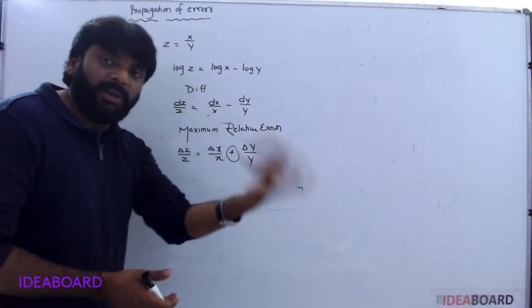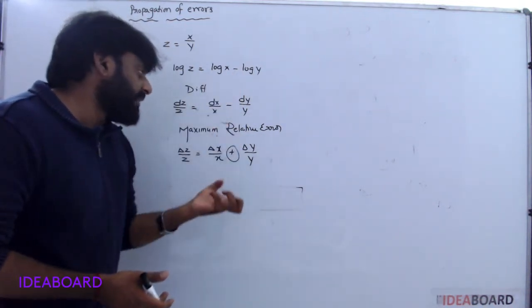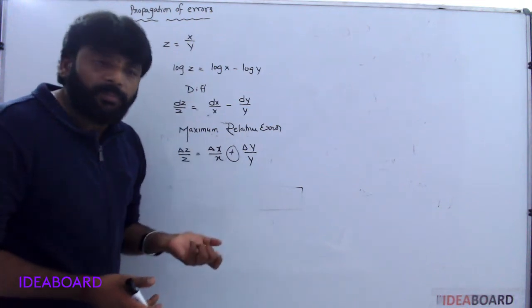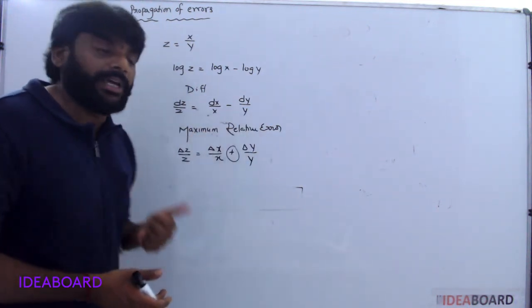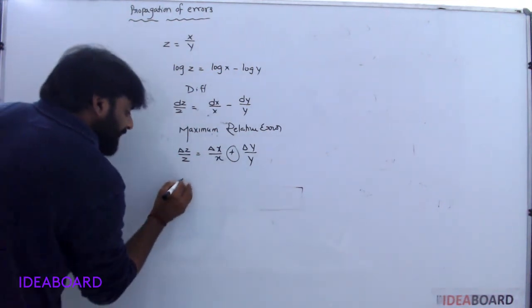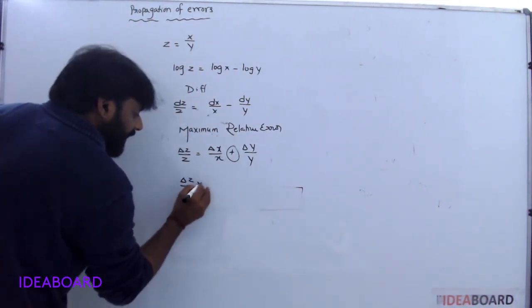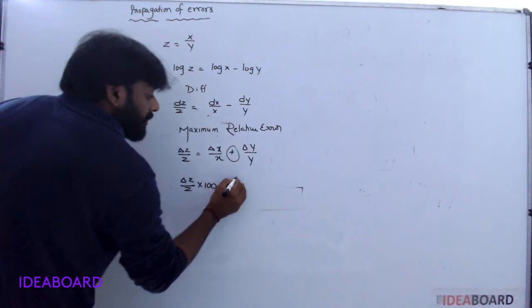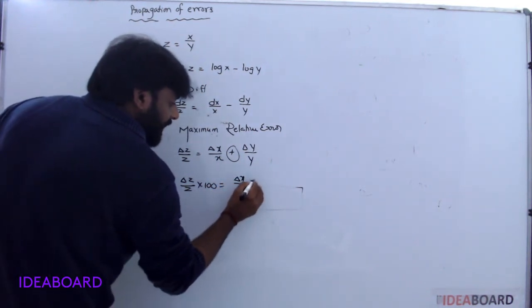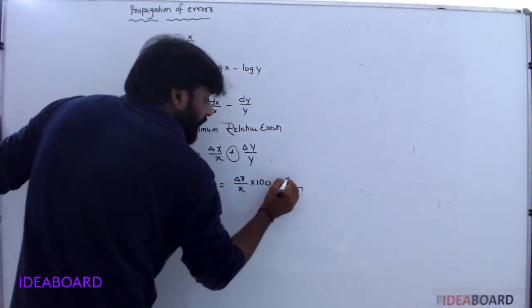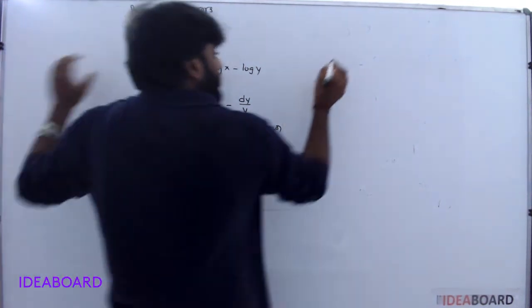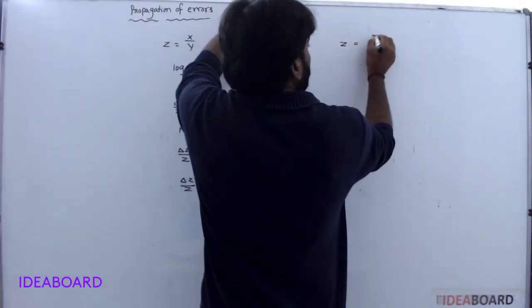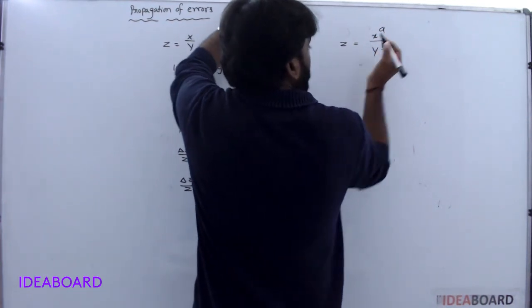As in multiplication, in division you also take positive plus, because you consider maximum relative error. Understood? In percentage, delta z by z into 100 equals delta x by x into 100 plus delta y by y into 100. For example, z is equal to x power of a by y power of b.